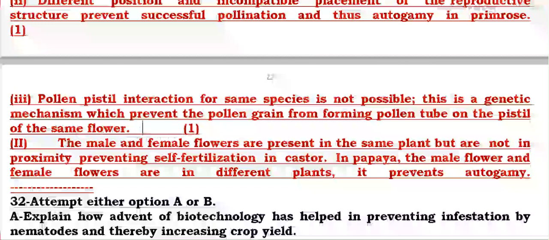The male and female flowers are present on the same plant but are not preventing self-pollination in castor. In papaya, the male flower and female flower are on different plants, which prevents autogamy.